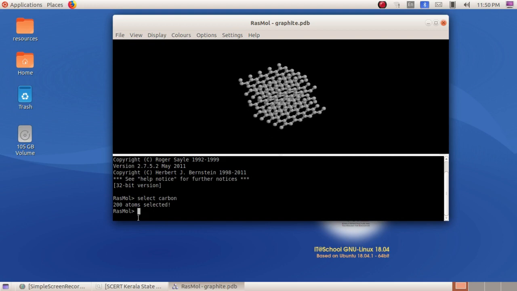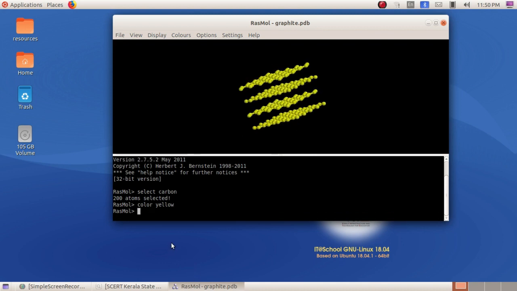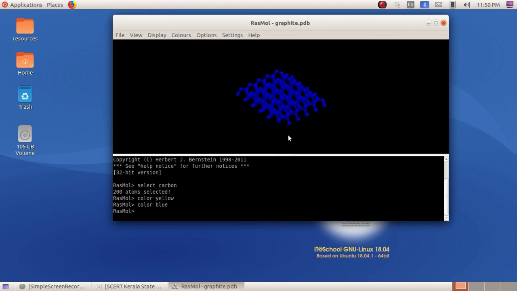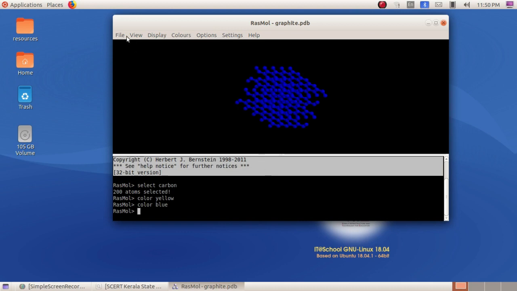Can you see that? And if you want to distinguish within this view, you can give a color. So give color yellow, and the color is changed. Now you can see that. Or else if you want to change the color, use color hue. So like this you can identify a particular molecular structure using this Rasmol. Okay students, we'll see the next one.